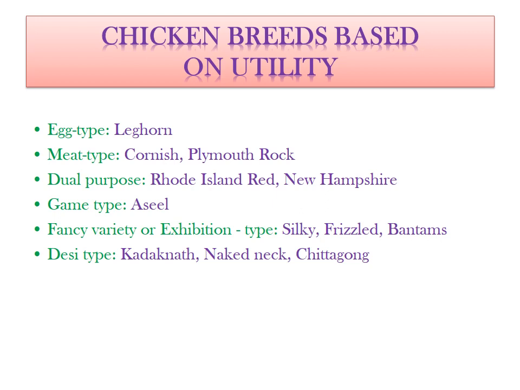Chicken breeds are also classified by their utility. It is called utility classification. Such as for egg purpose the breed is Leghorn. Cornish and Plymouth Rock are meat purpose breeds. Dual purpose means they are used for both meat as well as egg production. It includes Rhode Island Red and New Hampshire. Game type breed is Asil.